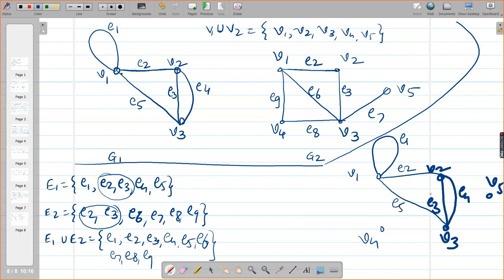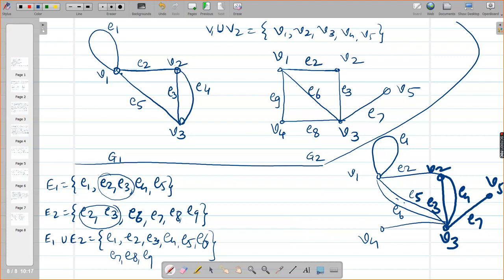G1 I am drawing. Now E2 and E3 are already drawn, right? So those are not to be drawn once again. Then E6. Where is E6? E6 joins which vertices? V1 and V3. That means there will be parallel edges. अगर ये मैं E5 ले लूँ तो एक और एज यहाँ पे ड्रॉ करूंगी, उसका नाम होगा E6. Parallel edges. Okay. Then E7 that joins V3 and V5.